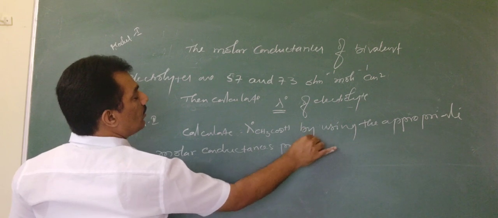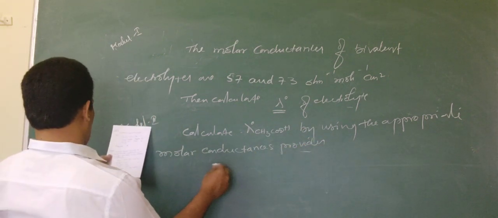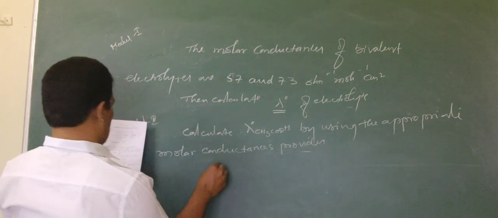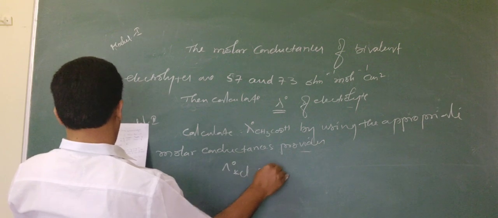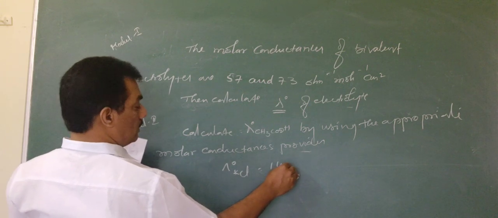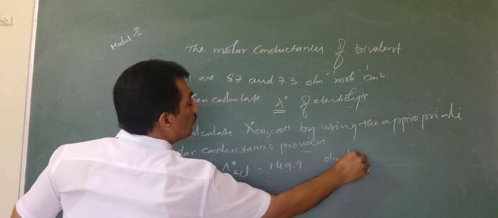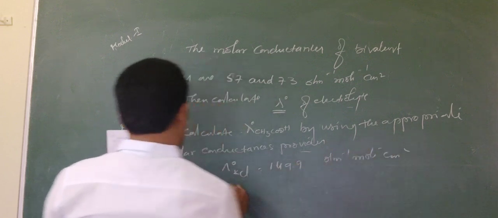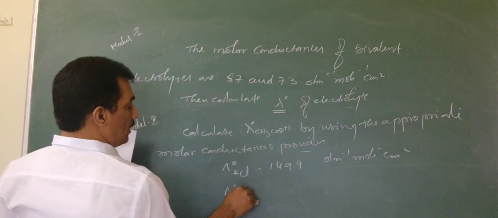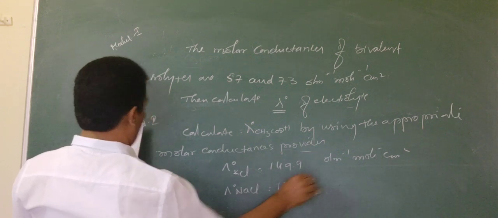Here they are giving some molar conductances of a few electrolytes at 25 degrees centigrade in water. Lambda naught KCl is given as 149.9 ohm inverse mole inverse centimeter square. And one more data, lambda naught NaCl, is given as 126.5.